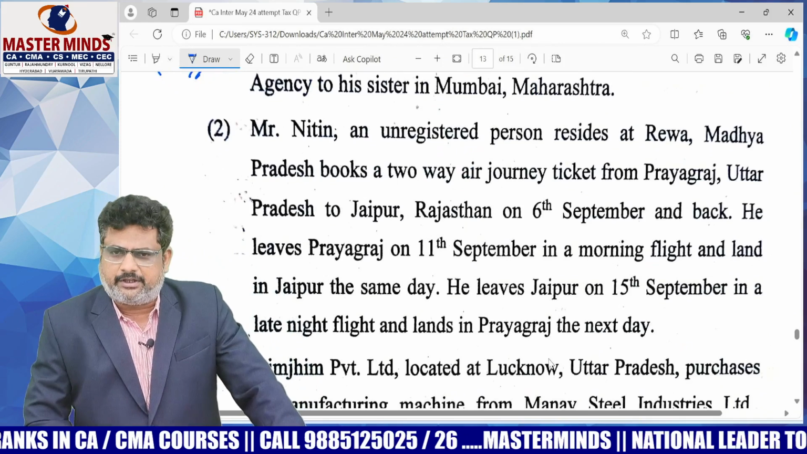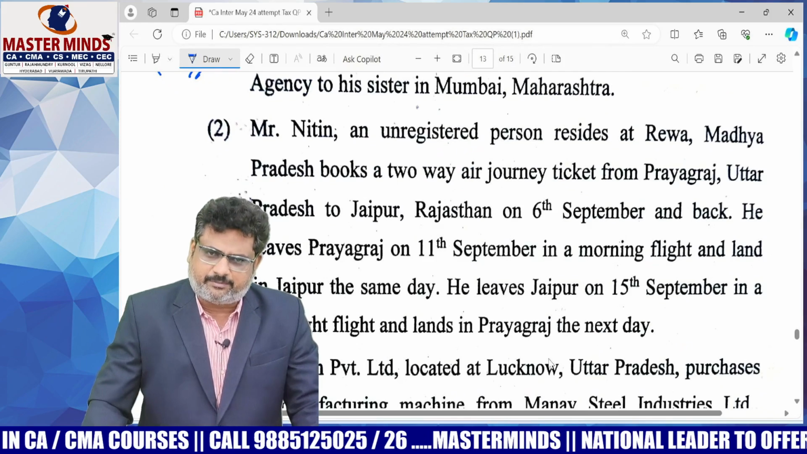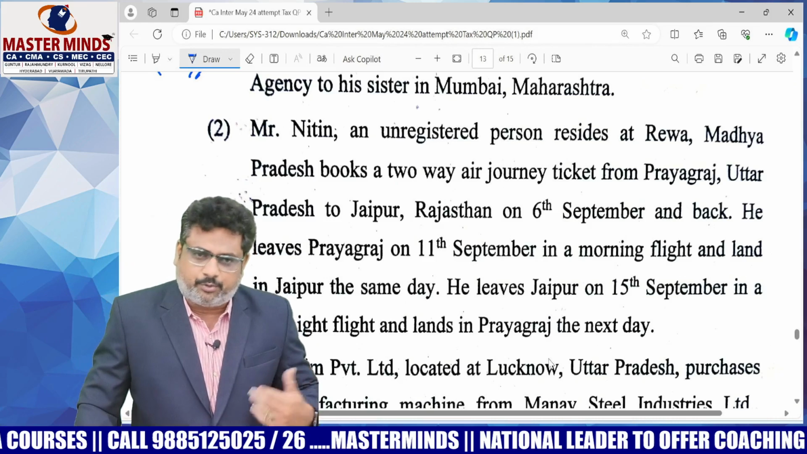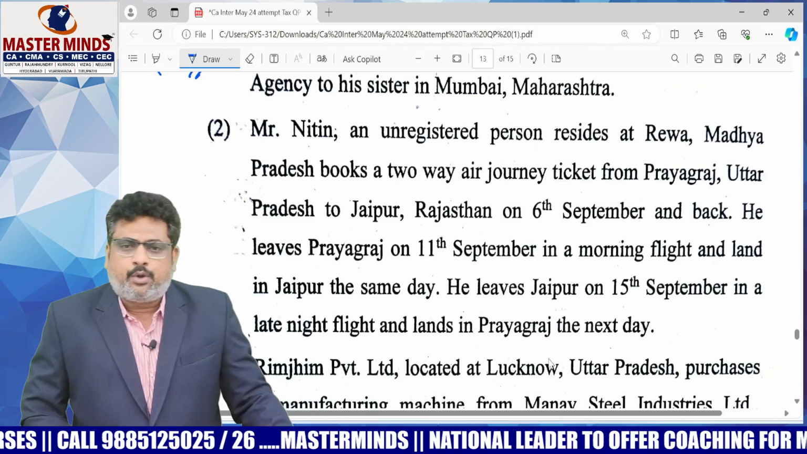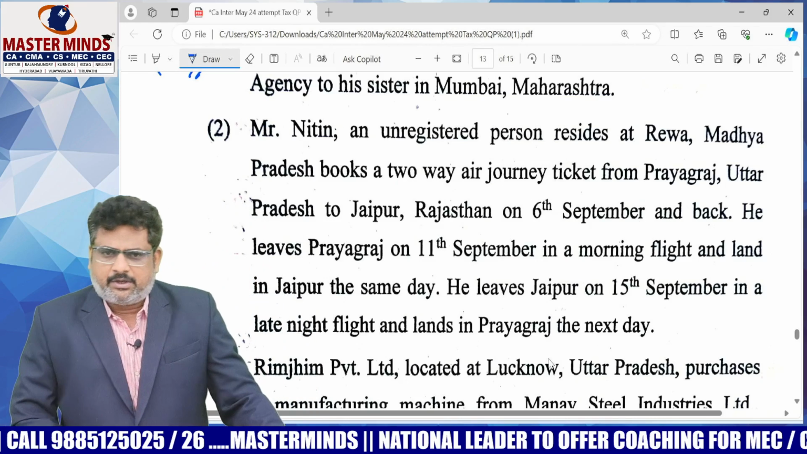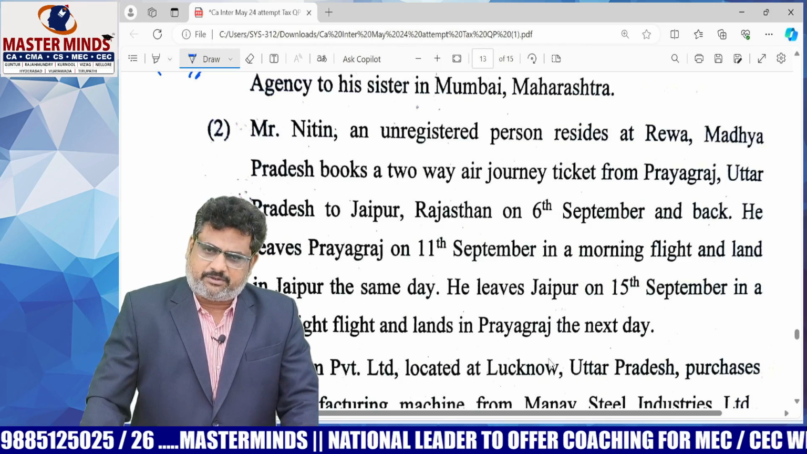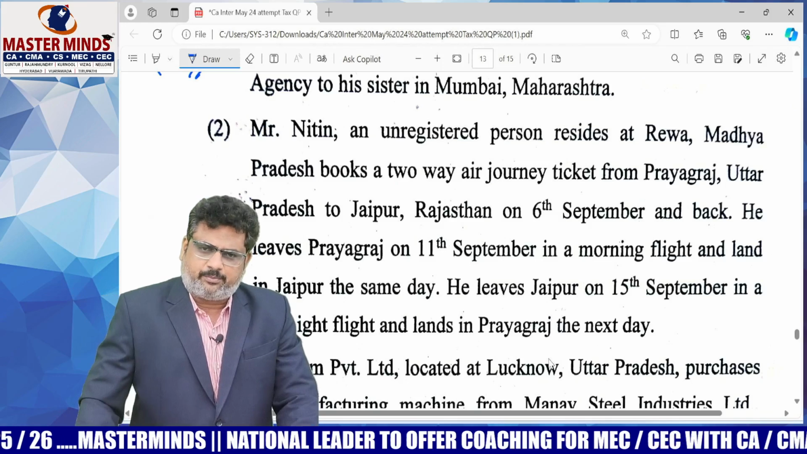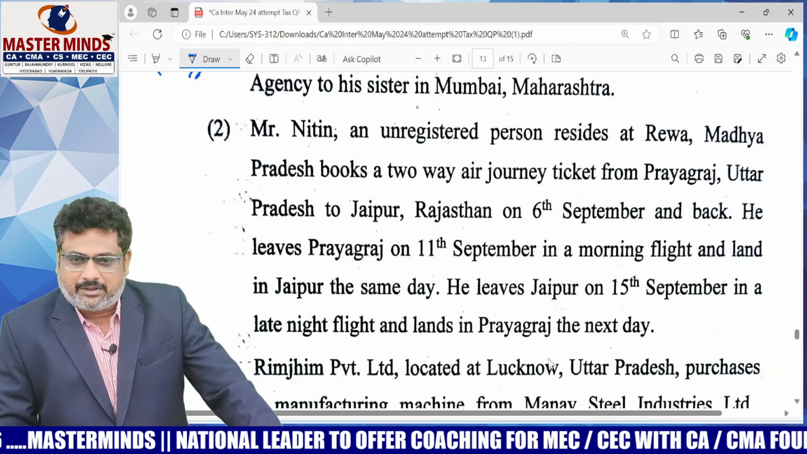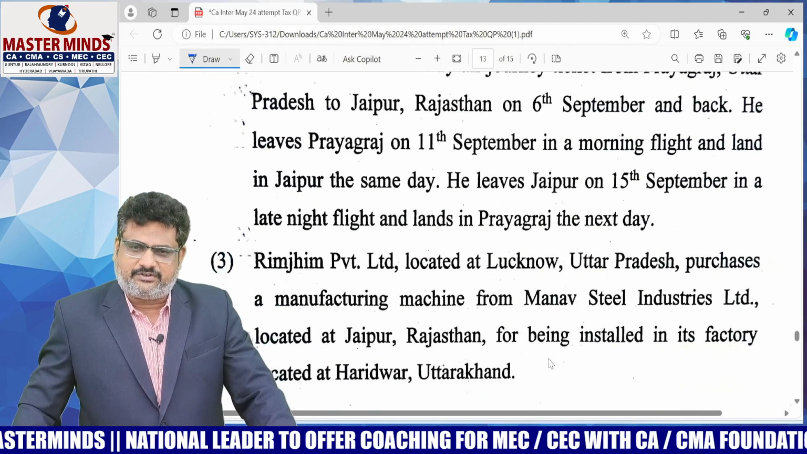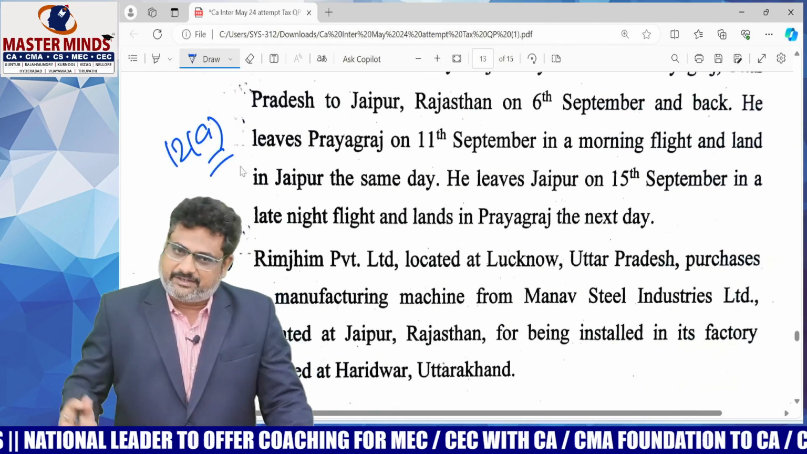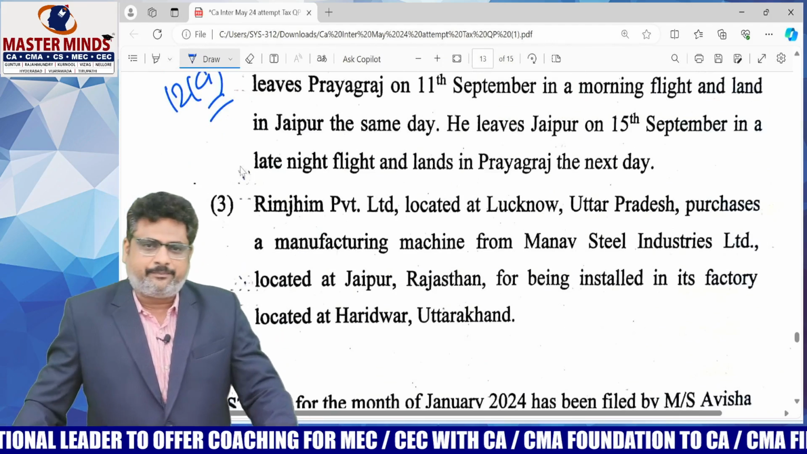Second one is Mr. Nitin, an unregistered person, resides at Madhya Pradesh, books a two-way air journey ticket from Prayag, UP to Jaipur, Rajasthan on 6th September and back. He leaves Prayag on 11th September in the morning flight, lands in Jaipur on the same day. He leaves Jaipur on 15th September in the late night flight and lands in Prayag the next day. This is 12.9, transportation of passengers, a straightforward one.